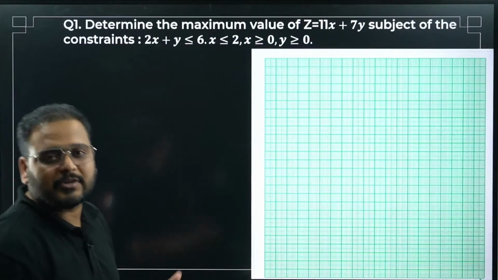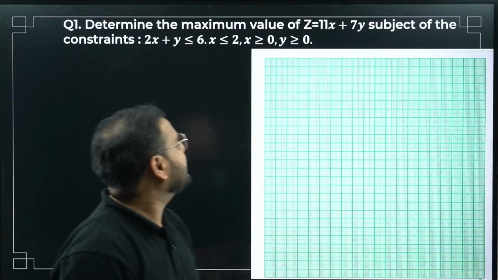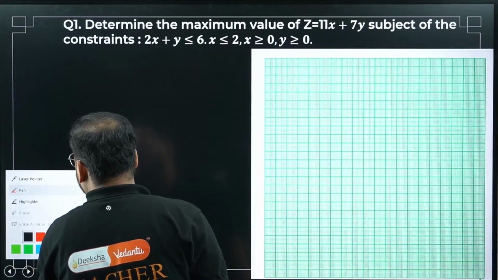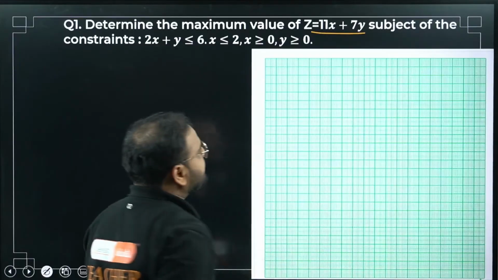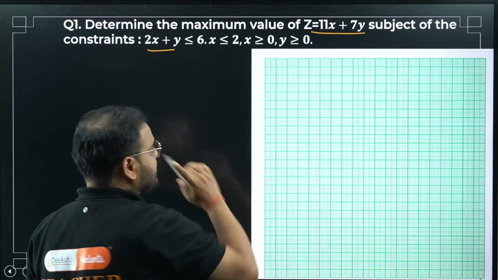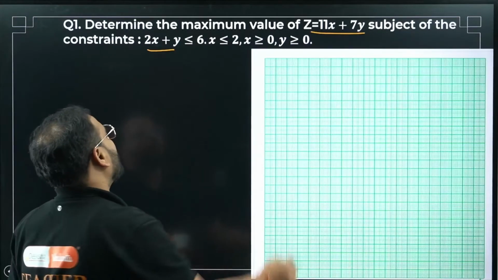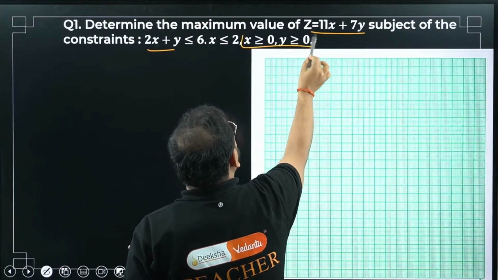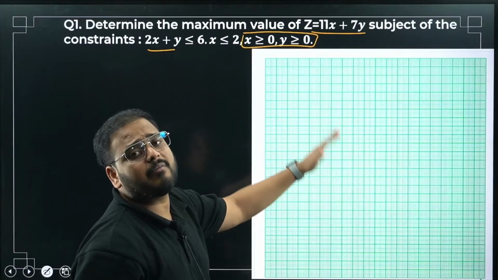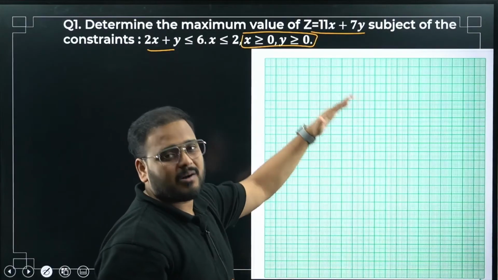So now let's look at question number 1. Determine the maximum value. So optimization is of maximum kind. The function is given. What's the function, sir? Your objective function is given like this. Have a look: 11x plus 7y. Subject to the constraints 2x plus y less than or equal to 6, x less than or equal to 2, and x greater than or equal to 0, y greater than or equal to 0. What's the meaning of this, bacha? This shows your first quadrant, right? x greater than 0 means on the right of the y-axis. Correct. And y greater than 0 means above the x-axis.